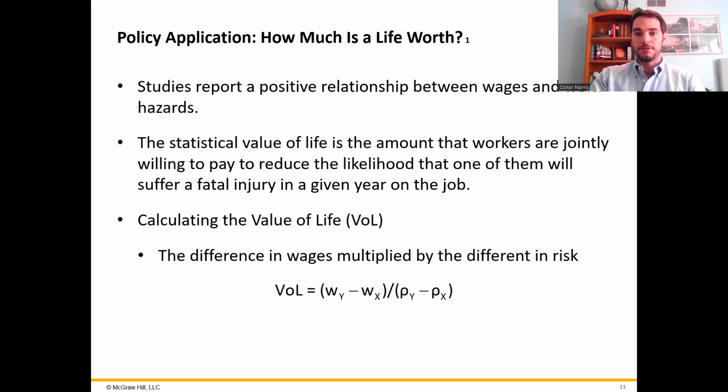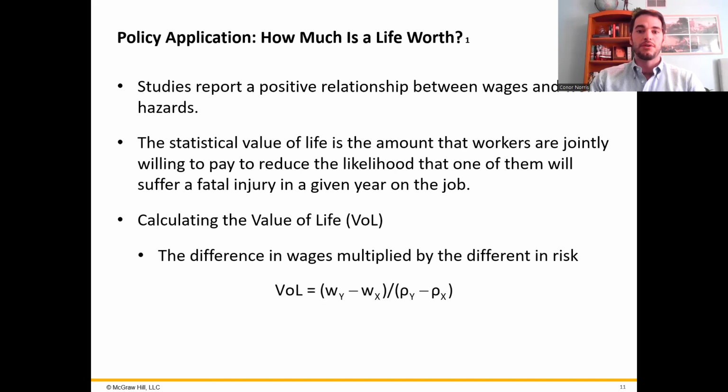Workers are willing to accept this risk because each one receives extra money to work for the riskier company, $8,700 each year. And let's face it, everyone assumes that if there's going to be a fatal injury or something bad that happens at work, it's not going to be them, it's going to be someone else. But taking more money for a riskier job implies the opposite as well: each worker at that first, relatively more safe firm will be willing to give up $8,700 to reduce the chance of death by 0.001.